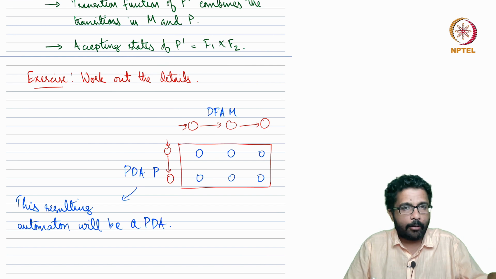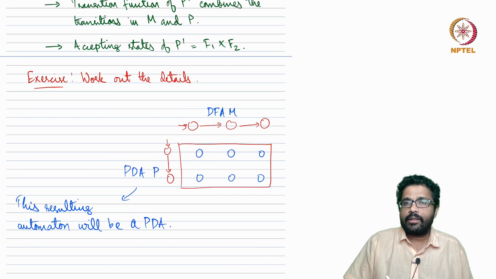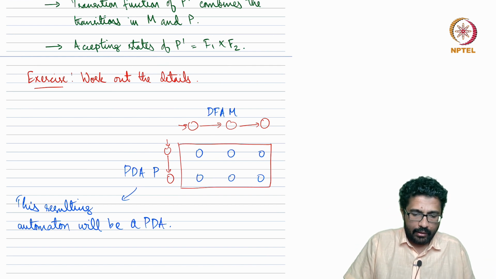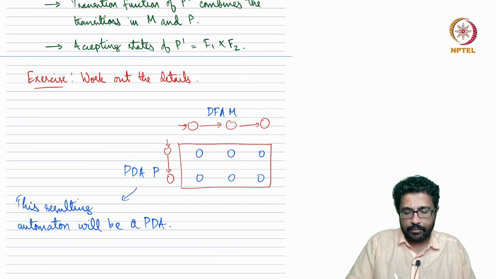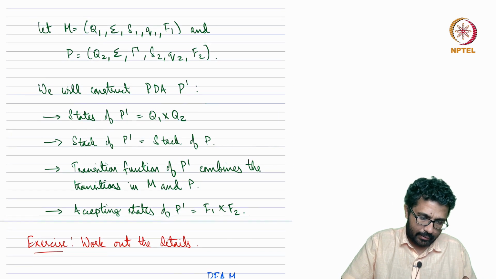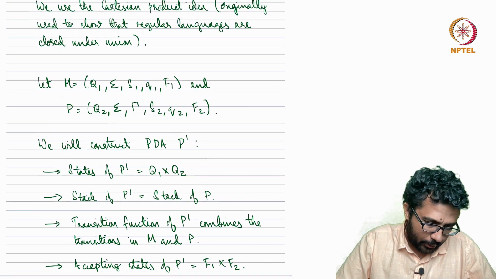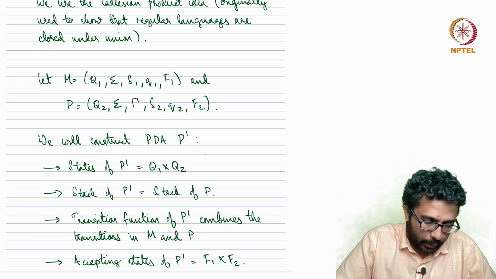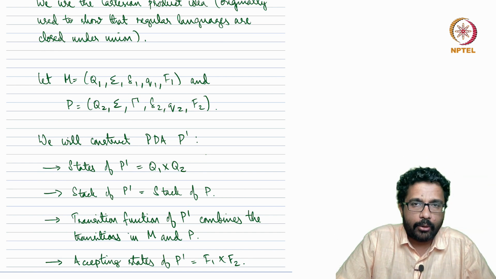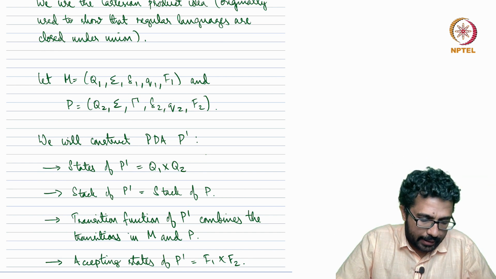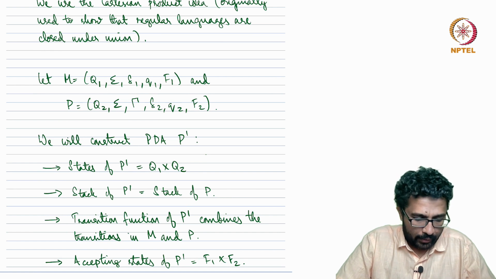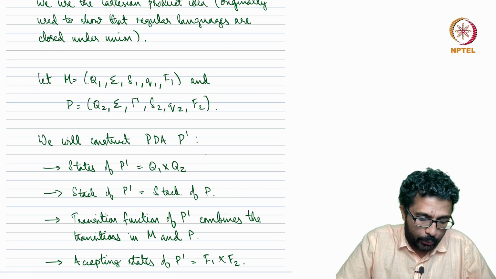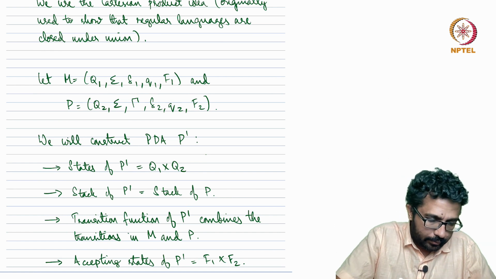So the stack operations can be done as per PDA P, and for the state operations we follow the Cartesian product. Just going through the details: the DFA M has states Q1, transition function delta 1, start state small q1, and accepting states F1. PDA P has states Q2 and accepting states F2, right?